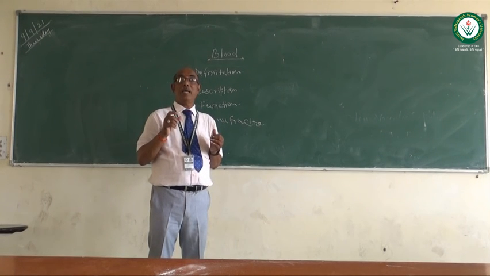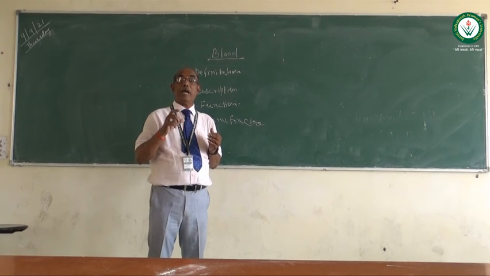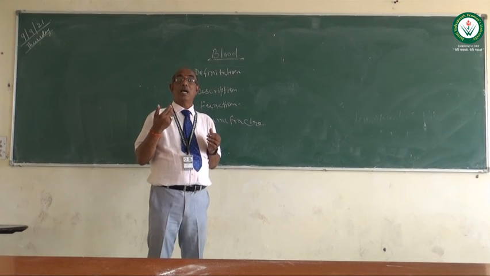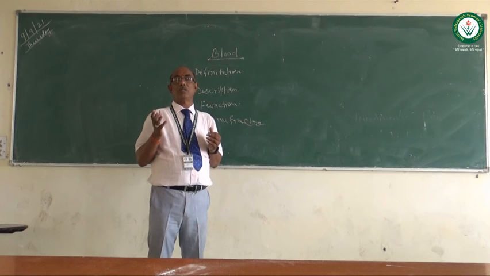If we drink 300 milliliters of water at a time, after 2.5 hours that 300 milliliters is eliminated by our kidneys, and this is about the kidney function test, the renal function test. So in our laboratory we have RFT, the renal function test.